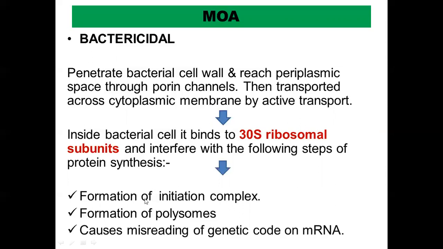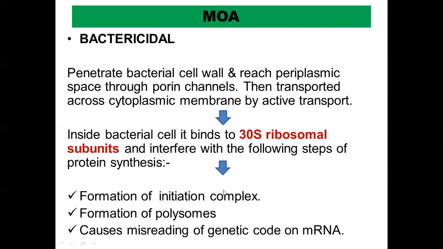They interfere with the formation of the initiation complex, that is the first step of protein synthesis. They also inhibit the formation of polysomes. Okay, that elongation process involves the formation of polysomes. That also is inhibited, and they also cause misreading of the genetic code on the mRNA.